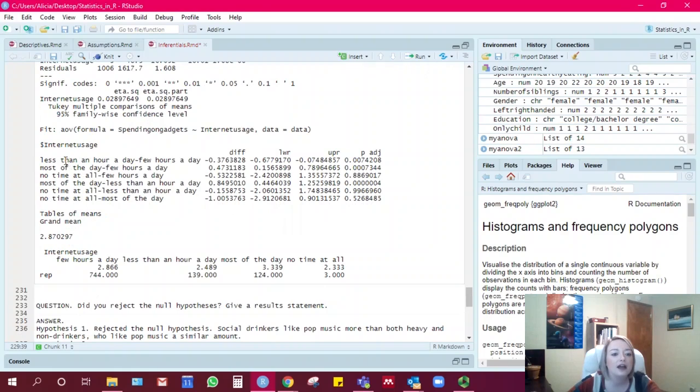So when you compare people who spend less than an hour a day on the internet to people who spend a few hours a day on the internet, people who spend less than an hour spend significantly less on gadgets because this is less than 0.05 and this is negative. So less than an hour spends less on gadgets than people who spend a few hours a day on the internet. This second line is positive, and this is significant as well. This is less than 0.05. So people who spend most of the day on the internet spend more on gadgets than people who spend a few hours a day on the internet.